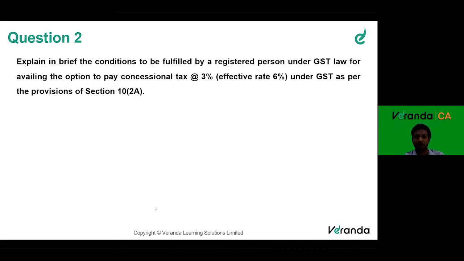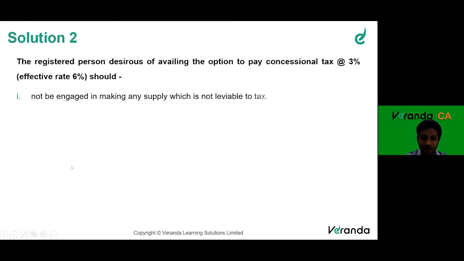Fantastic. So we have got many of the points. Now let's go and see one by one. Nice to see people coming forward. The registered person desirous of availing this option to pay concessional tax at the rate of 6%, effective 6%, that is 3% CGST, 3% SGST, should not be engaged in making any supply which is not leviable to tax. Now, can I make a supply of, let's say, milk?